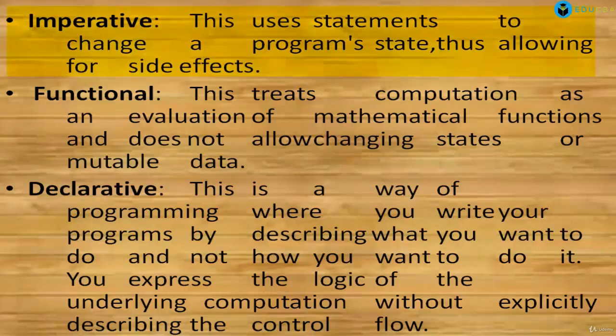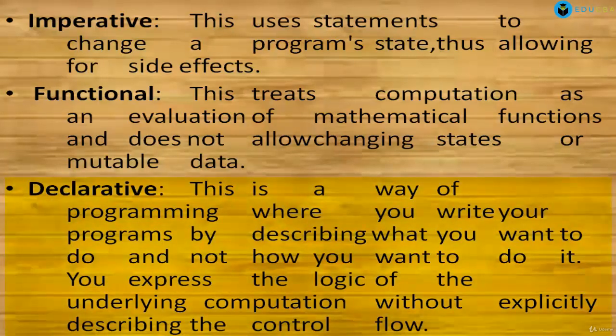So first is imperative. This uses statements to change a program state, thus allowing for side effects. So basically in that paradigm we are using statements. Next is functional. This treats computation as an evaluation of mathematical functions and does not allow changing states or mutable data. So in that paradigm we are using mathematical functions and we are evaluating those functions.